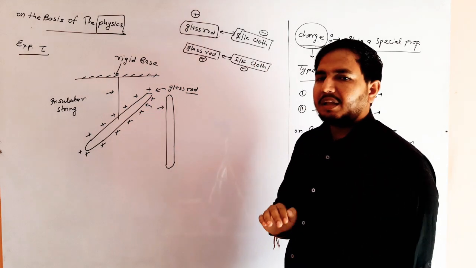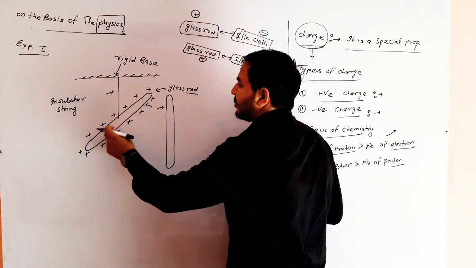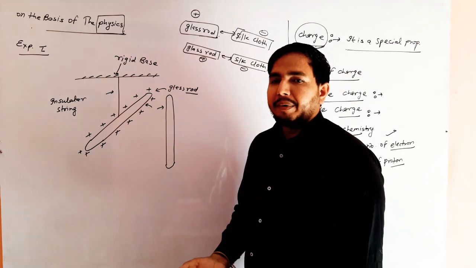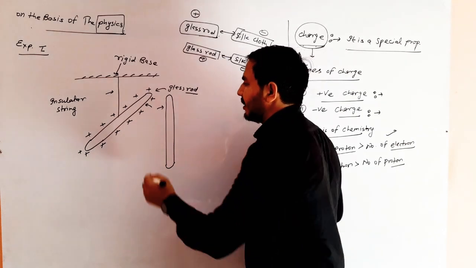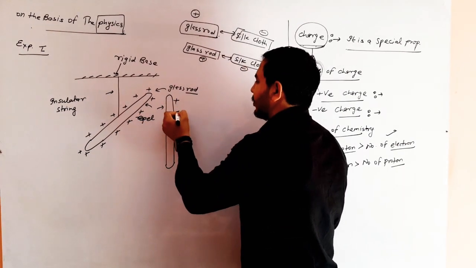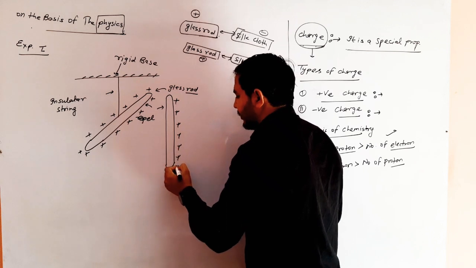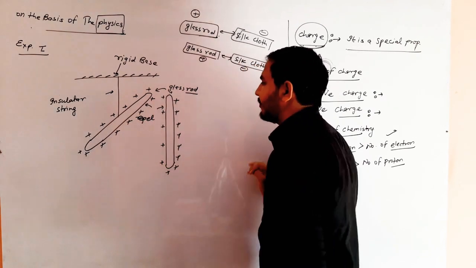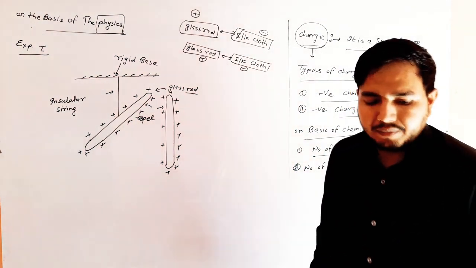Then we see that the freely hanging glass rod is repelled by this glass rod. In this case, a nature of repulsion is generated between these glass rods.